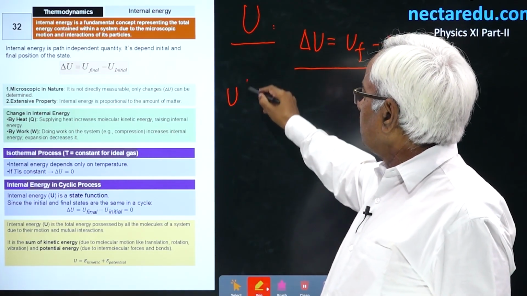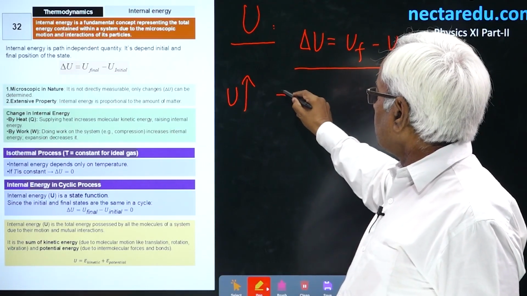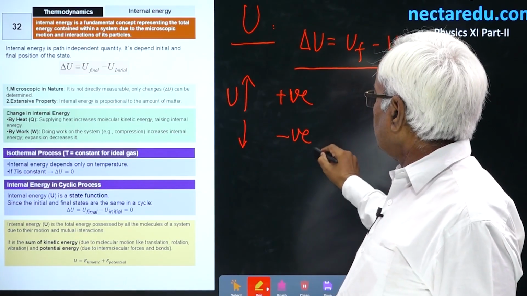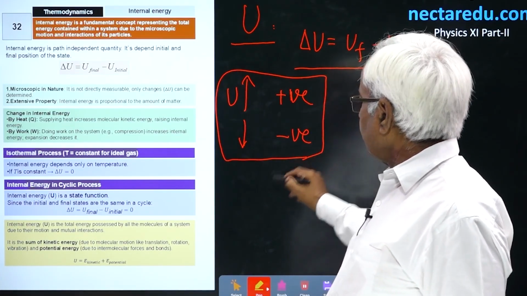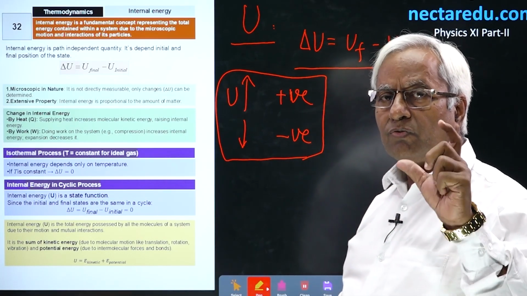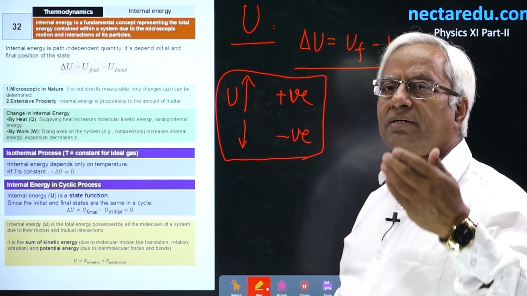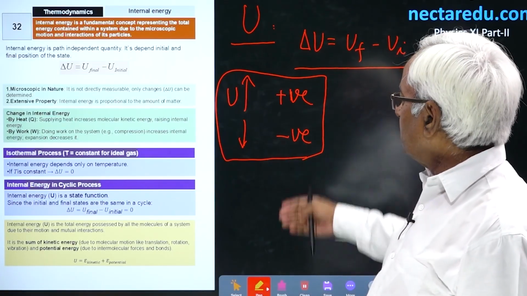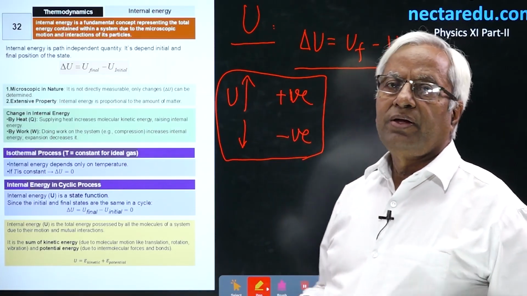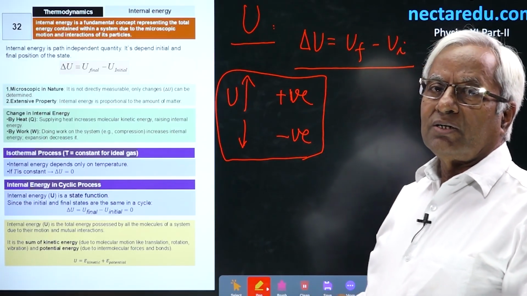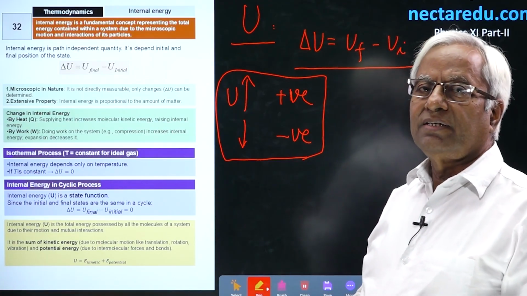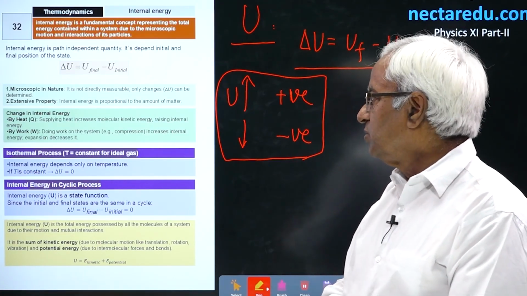And if internal energy increases, we would say delta U is positive, and when internal energy decreases, the change would be negative. In the first law of thermodynamics, I told you all the three terms involved require a proper sign convention. The first, I am telling you, when the internal energy increases, delta U shall be taken positive. Now, how to change the internal energy? There are two options, two possibilities, one by transferring heat and other by doing work from outside.